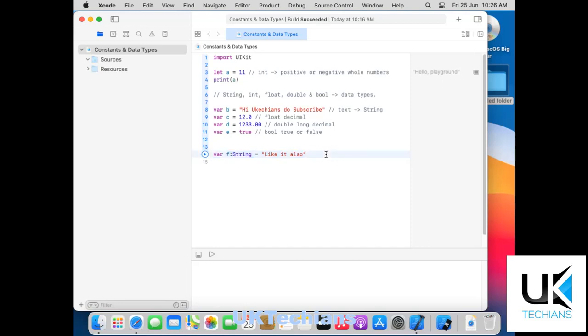Can we convert these data types into one another? We can't do this yet, right? We will learn this in the next tutorial. We have to print these variables one by one.